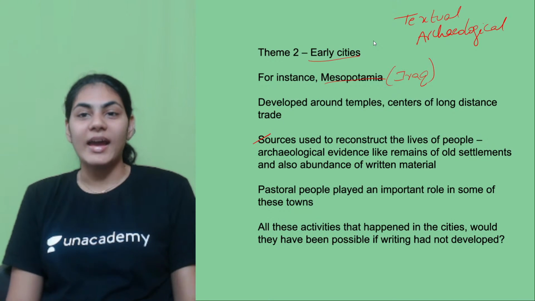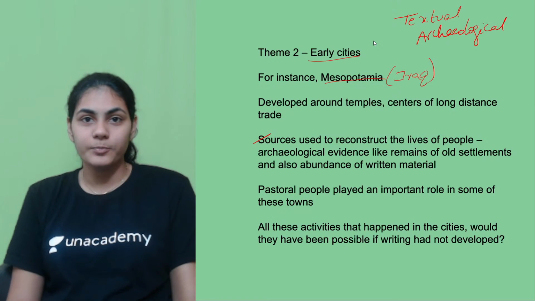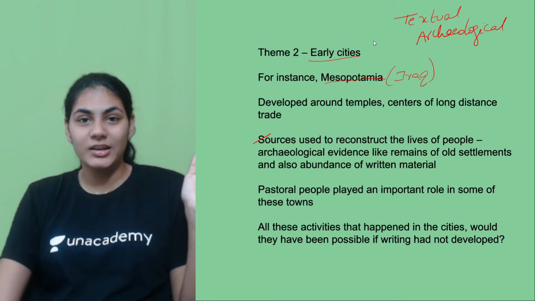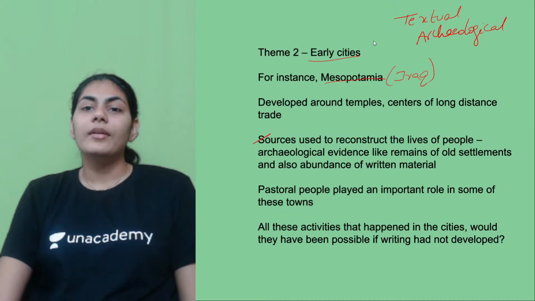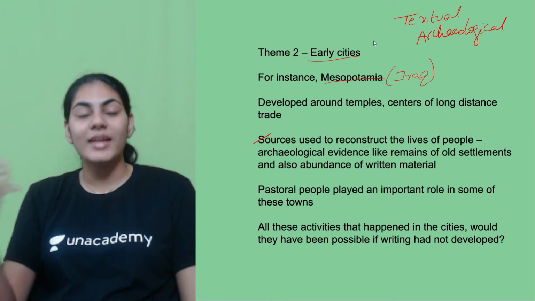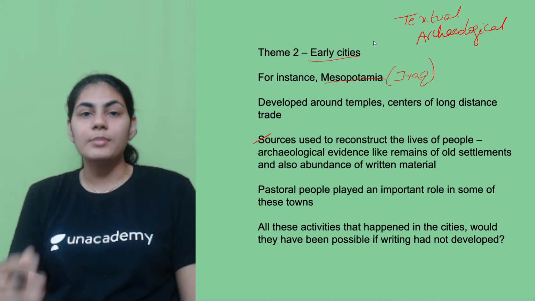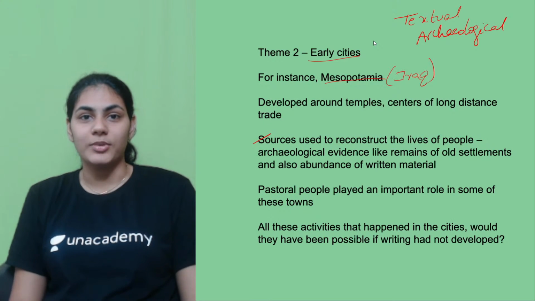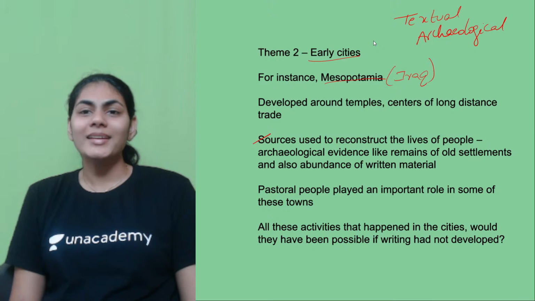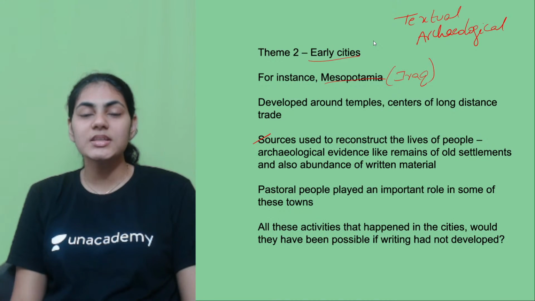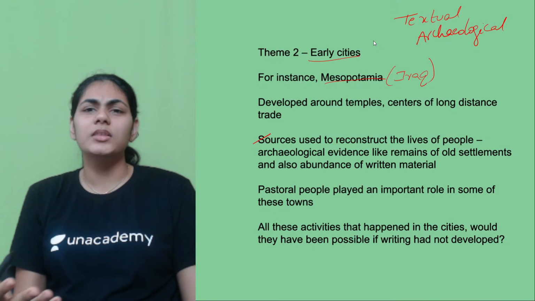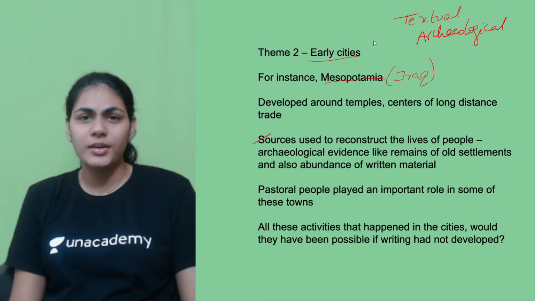But we do not have textual evidences for every period, especially the beginning years. Even during the Harappa period and before the Harappa period, we do not have written sources, and even if we do, sometimes archaeologists have not deciphered the script yet, right? So textual evidences are not always available to us, but one kind of source which is always at our disposal is archaeological sources. Archaeological sources basically mean the remains, right? The material remains or the physical things which are existing even today.